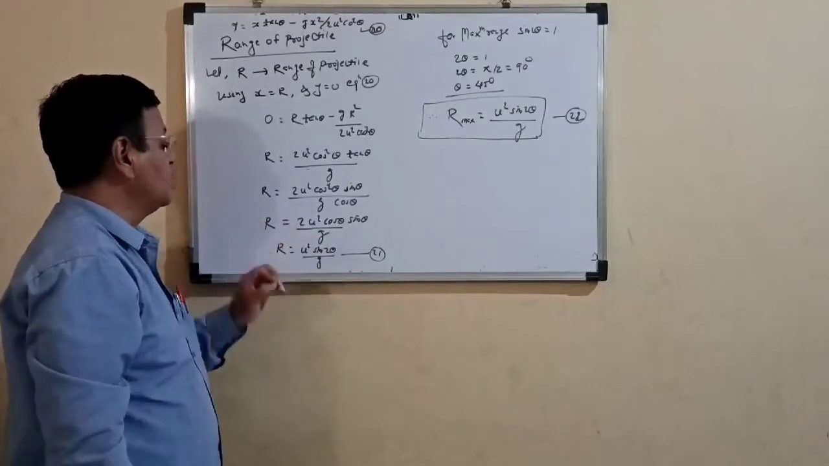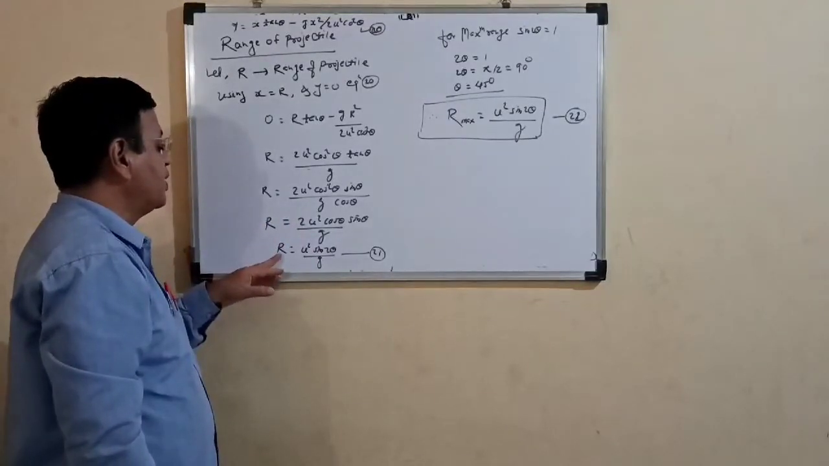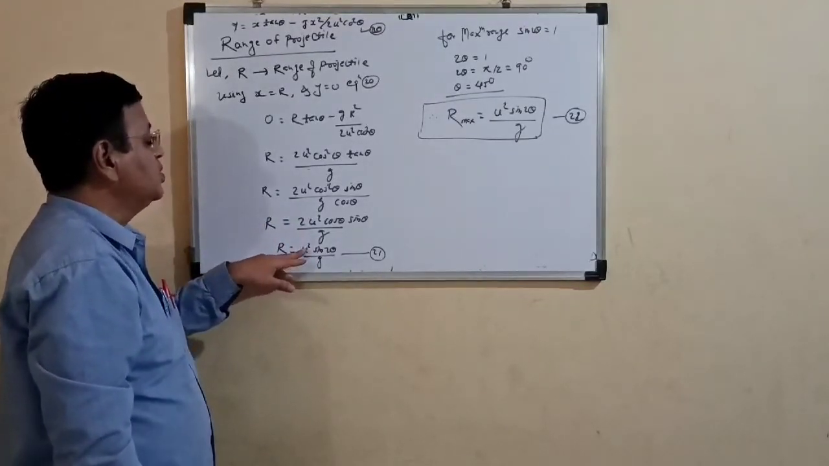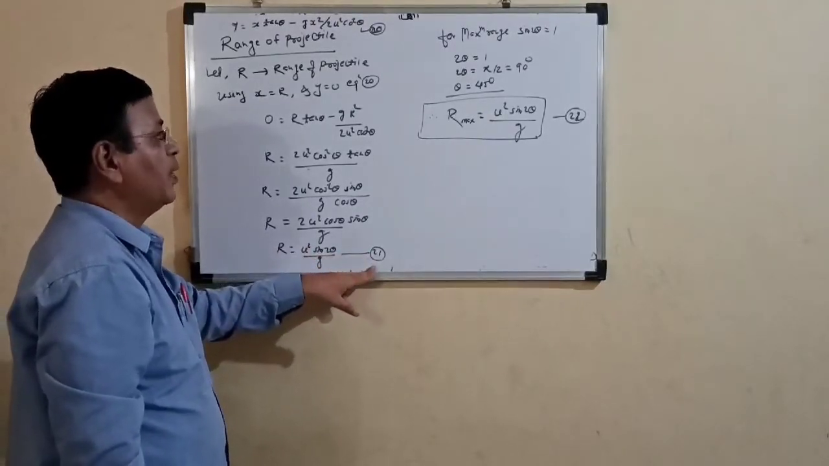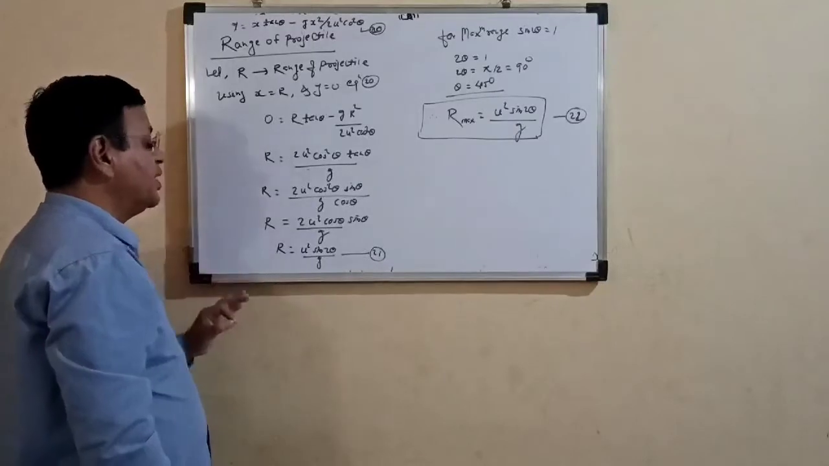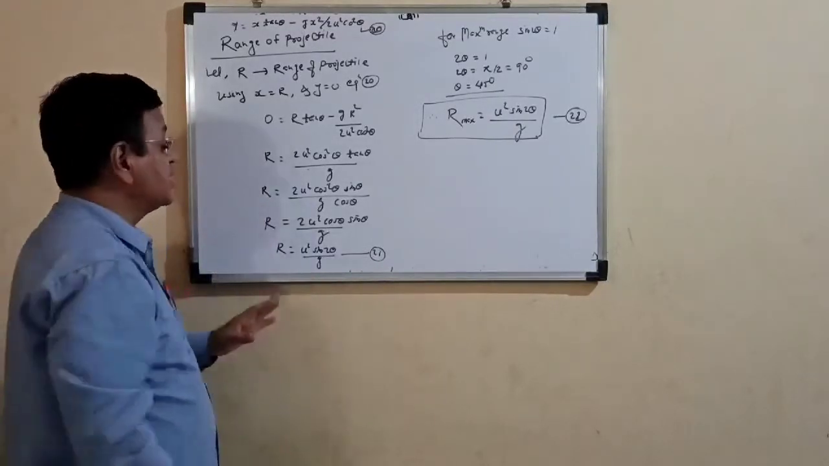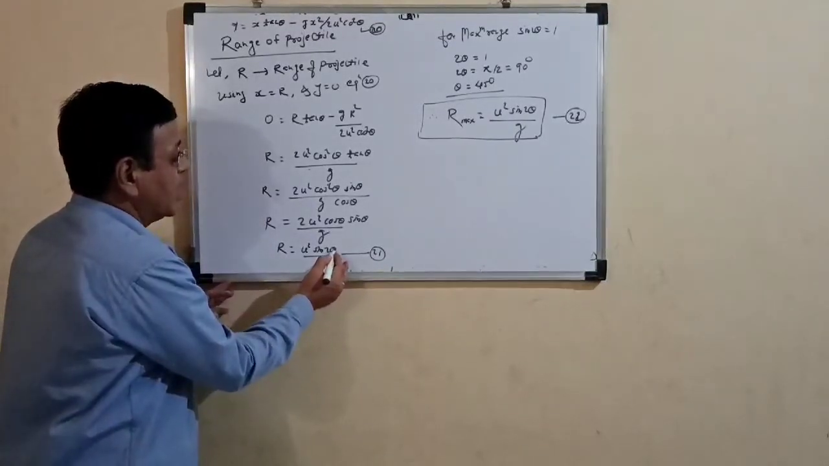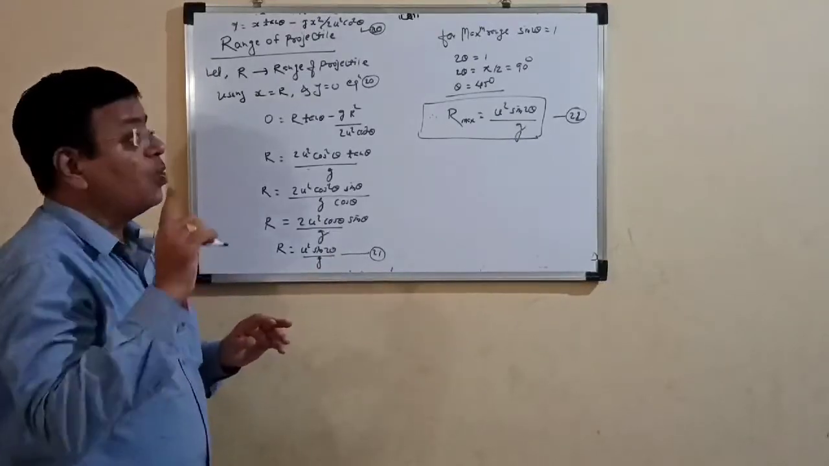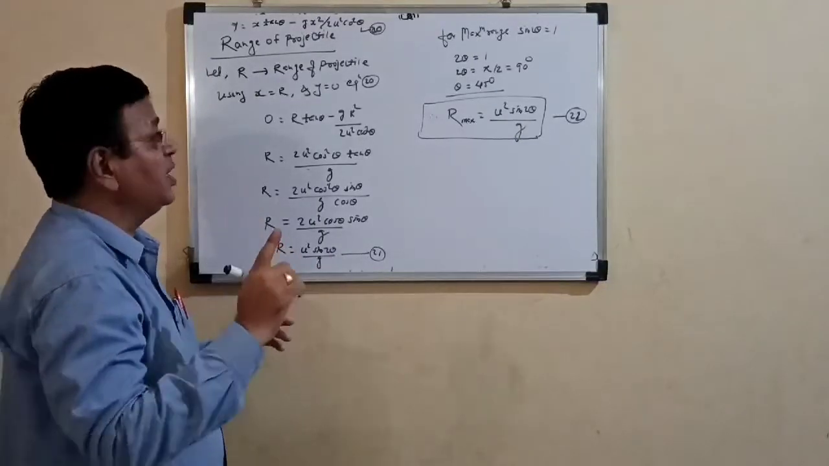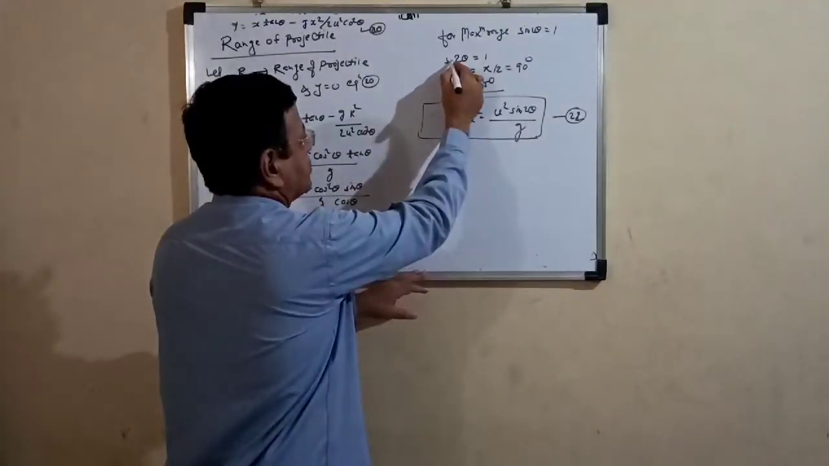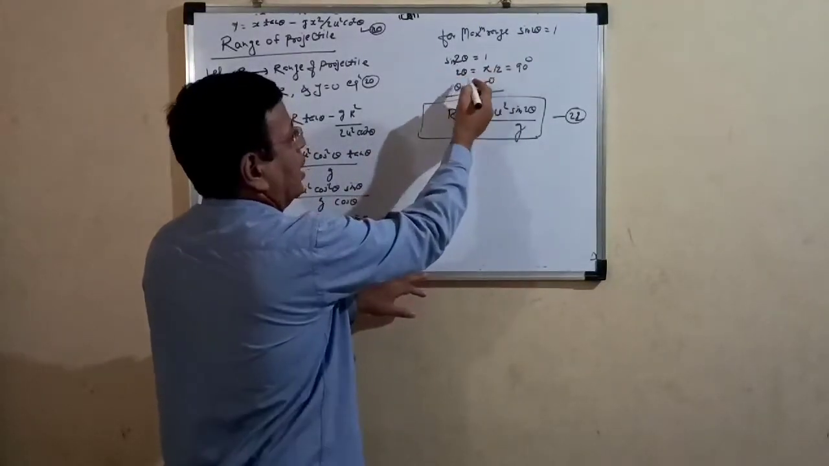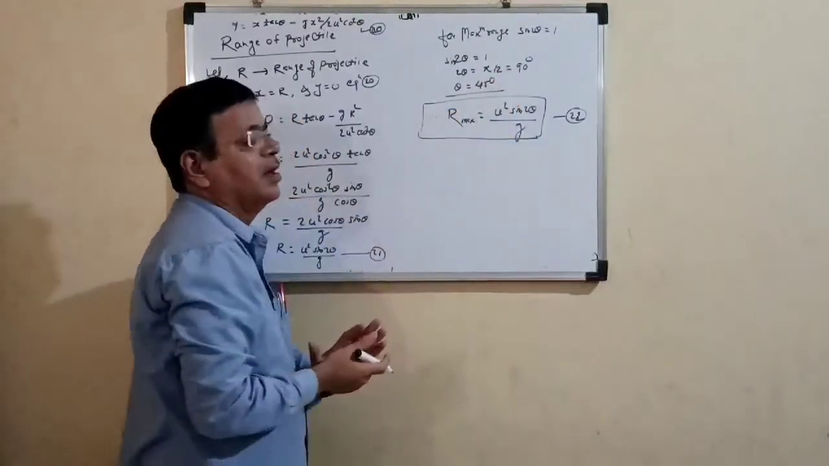Using that trigonometry, we have to get R is equal to u square sin 2 theta upon g. We call this equation number 21. So for getting the maximum range, it is necessary that the value of sin 2 theta must be 1. When sin 2 theta is equal to 1, 2 theta is equal to pi by 2, that is 90 degrees.